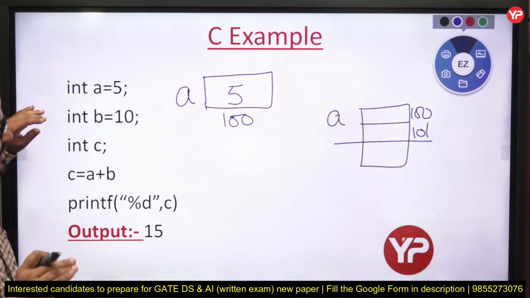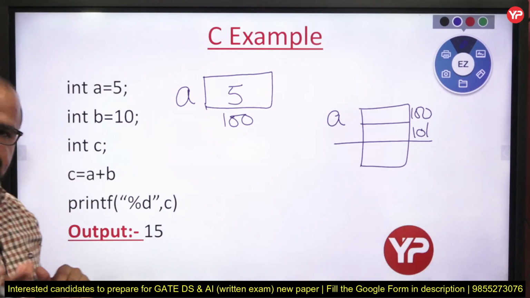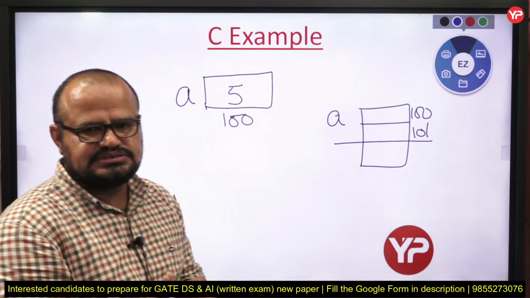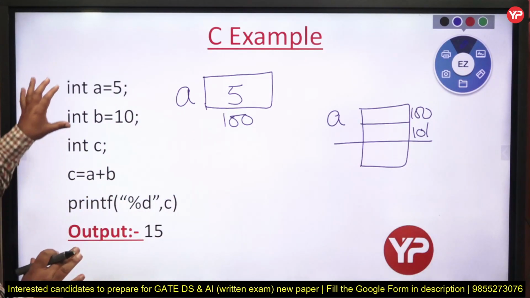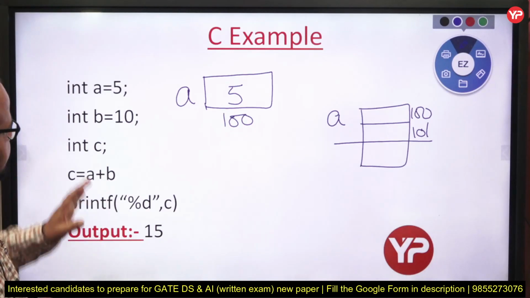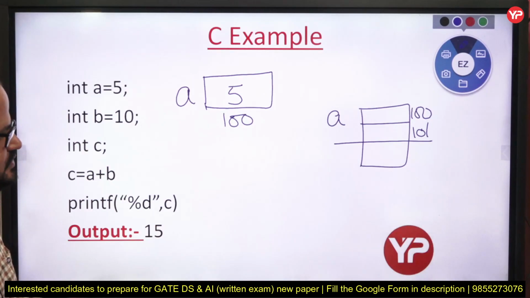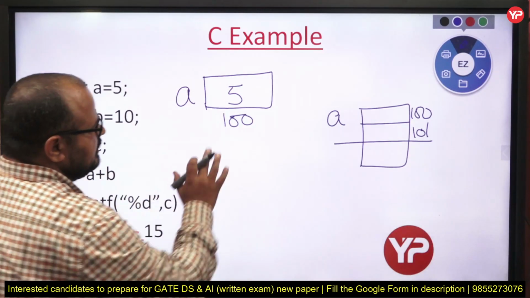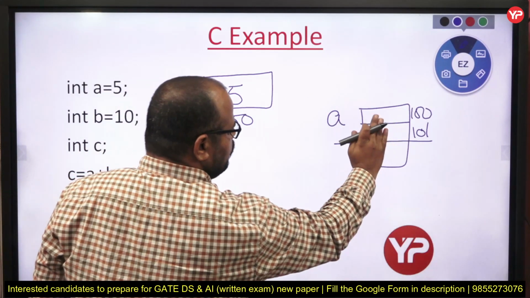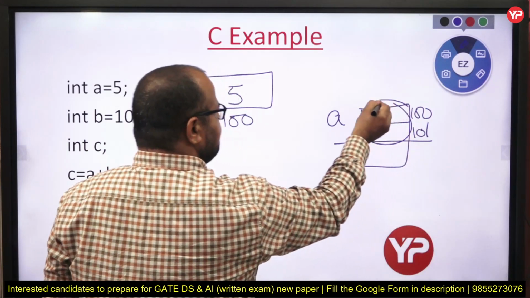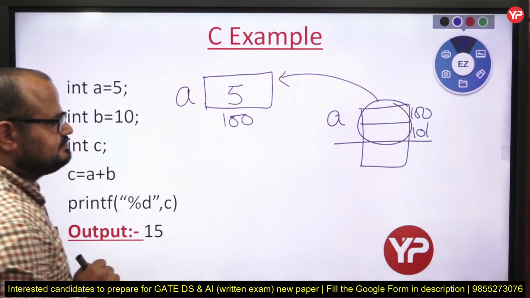Fine, my dear students. So how do we know integer is 2 byte? We have to give the commands. We have to organize or architect our system in such a way that whenever we use int, it gives me 2 byte. Now the point is 5 is stored here. So this whole block I am writing like this.